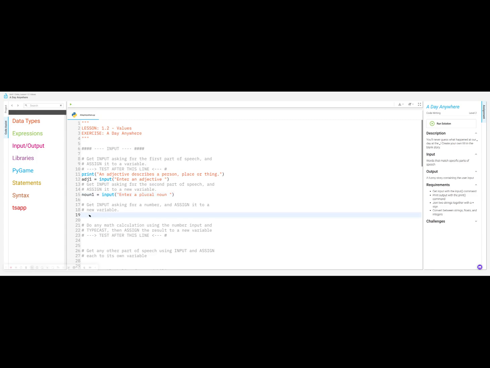Okay, get input asking for, so we are down to line 19, and 19 says get input asking for a number and assign it to a new variable. So this goes number gets input, parenthesis, quotation mark, enter a number, space, quotation mark, parenthesis. And then down here, line 24, it says do any math calculation using the number input and typecast.